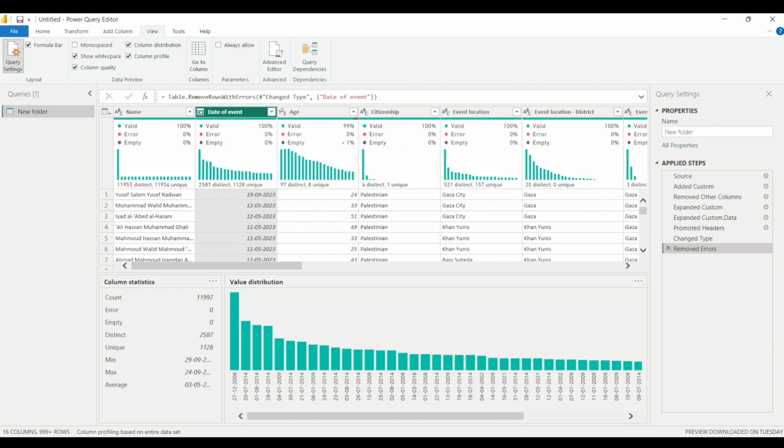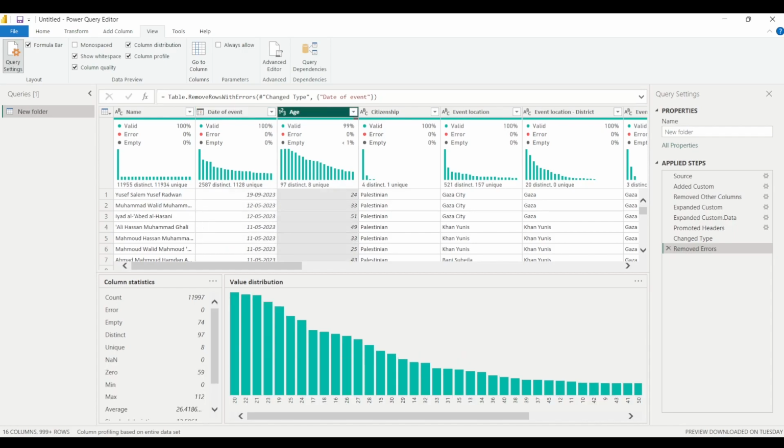In this manner you can have a look at the valid values, errors, and empty values in each column. You can also know about the column distribution, the column statistics, and the value distribution as well.